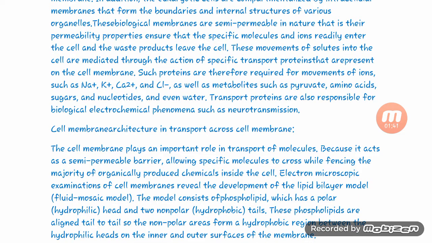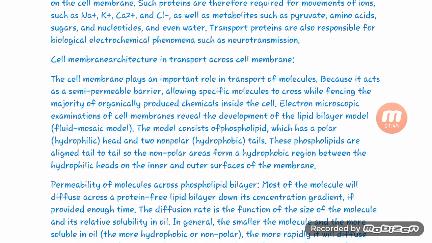Cell membrane architecture in the transport across the cell membrane. The cell membrane plays an important role in the transport of molecules because it acts as a semi-permeable barrier, allowing specific molecules to cross while fencing the majority of the organic chemical products inside the cell.